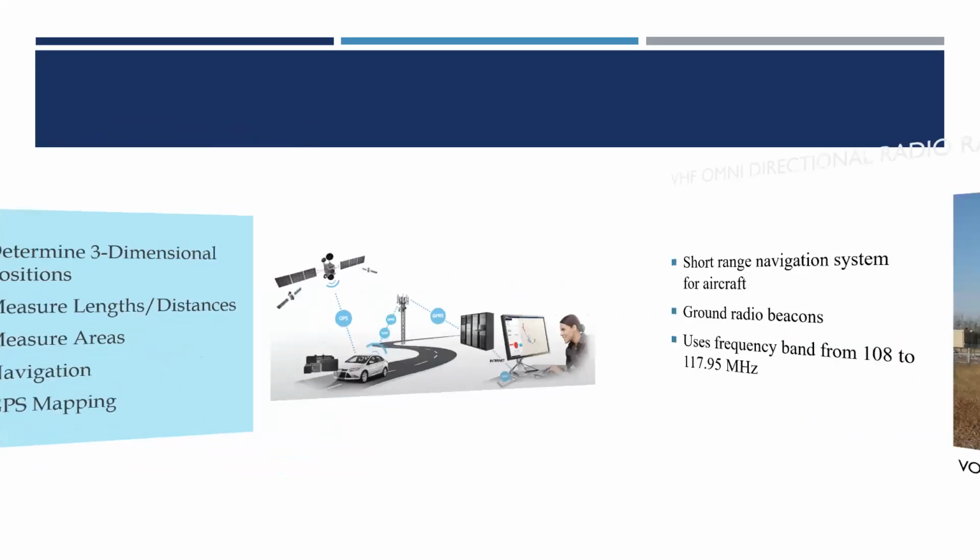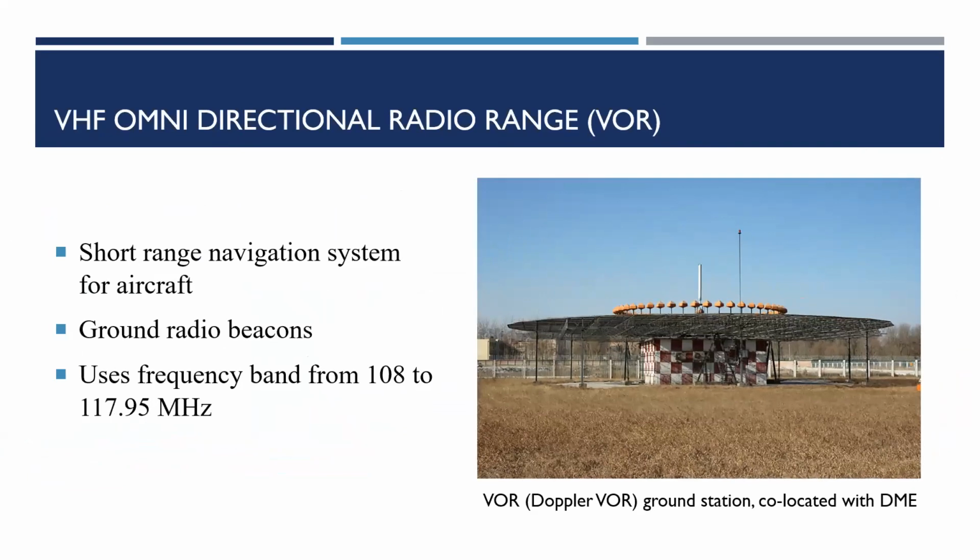Now let us start VOR. A very high frequency omnidirectional radio range (VOR) is a type of short range radio navigation system for aircraft, enabling aircraft with a receiving unit to determine their position and stay on course by receiving radio signals transmitted by a network of fixed ground radio beacons. It uses frequencies in the very high frequency band from 108 to 117.95 megahertz, developed in the US beginning in 1937 and deployed by 1946.